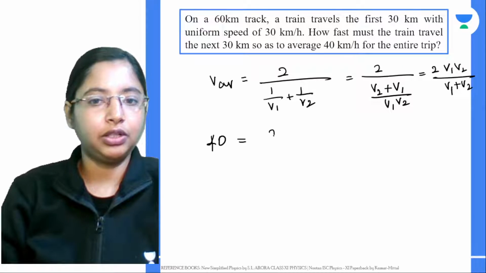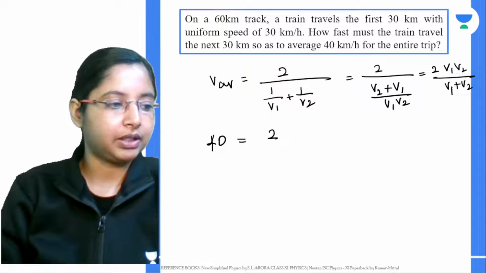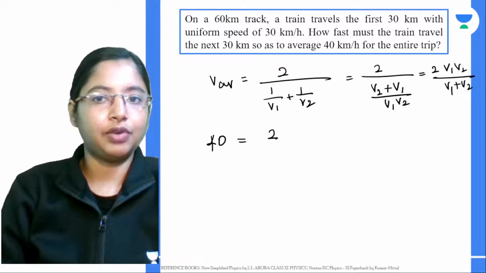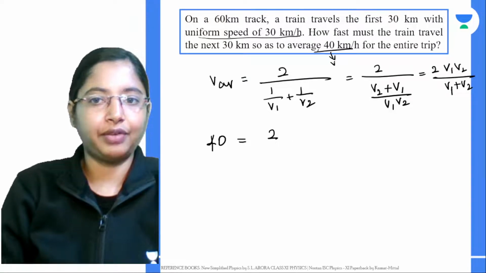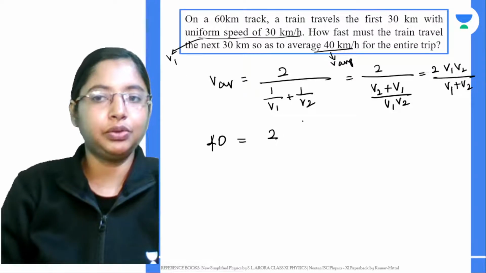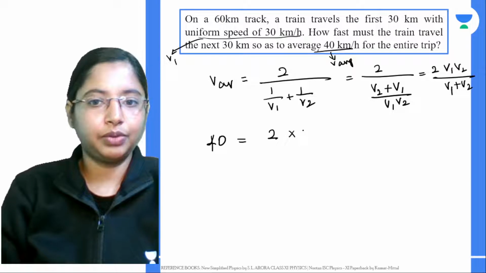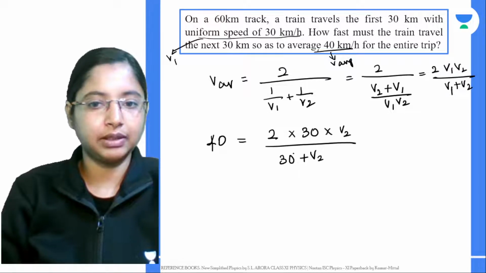So this will be 40 into 2 into what is V1? For the first half of the journey, the train travels at a uniform speed of 30 kilometers per hour. That is V1, and this is V average. V2 is what we want to find. So V1 is 30, into V2, which we don't know, plus, down below, 30 plus V2. If you know the answer, you can give it in the chat box.